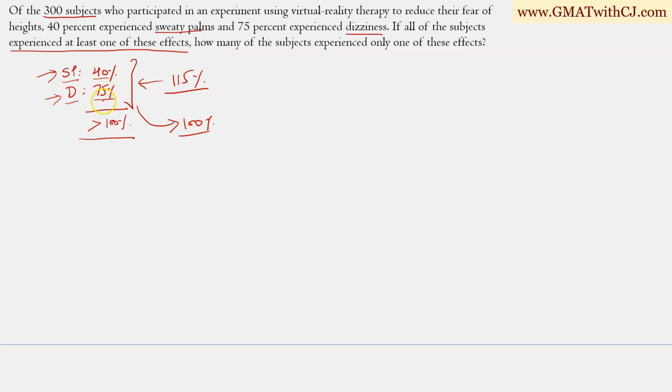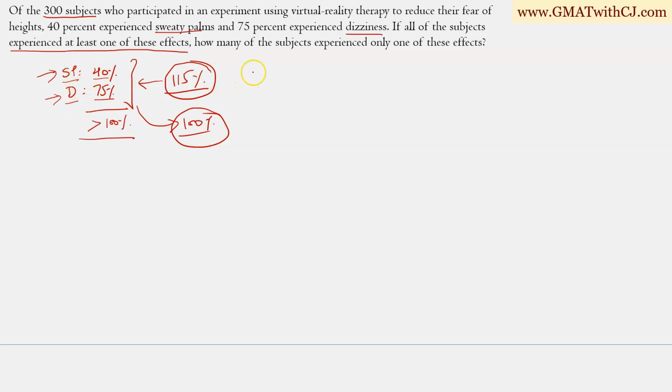So if there is no overlap, then all the individuals in these two sets are unique, and the total of these two sets has to be equal to the total number of individuals out there. So if there was nothing common between these two sets, then the sum of these two would be equal to 100. But we realize that the sum of these two is more than 100. So there has to be something common. Now the question is, how many people are common, or how many people experience both of these effects?